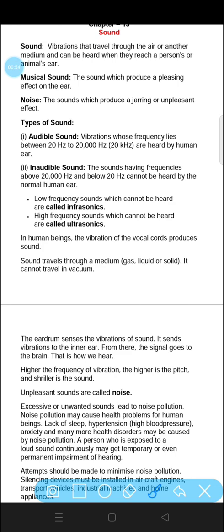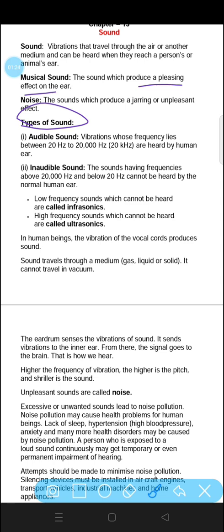Sometimes we enjoy the sounds and sometimes we want to get rid of the sound. How could we differentiate? A musical sound is the sound which produces a pleasing effect on the ear. The sound which you like will be a musical sound to you. And the sound which produces a jarring or unpleasant effect, the sound which is not good for us, which we do not like, we call it noise.